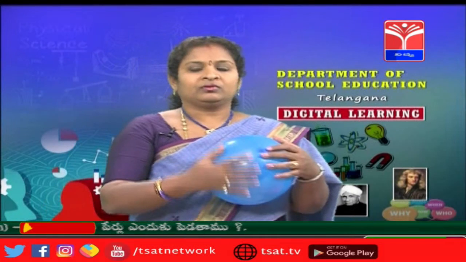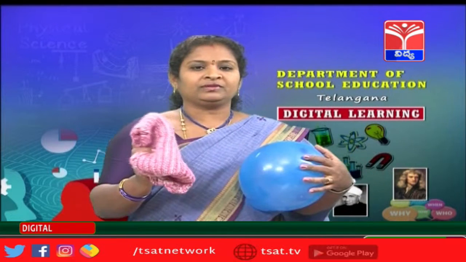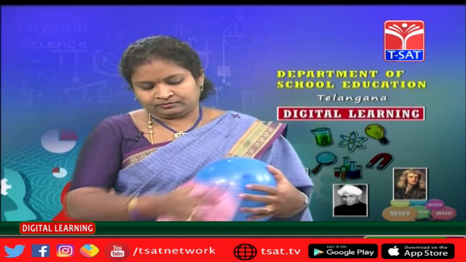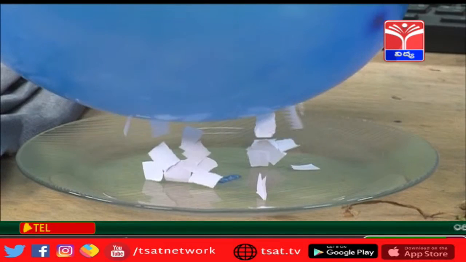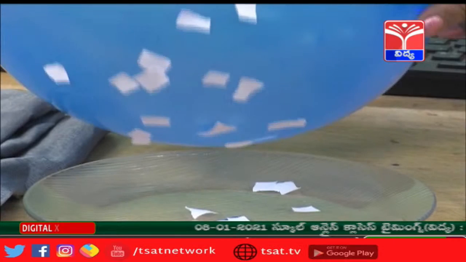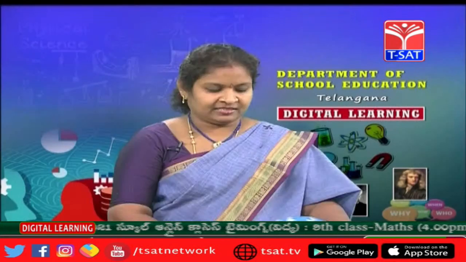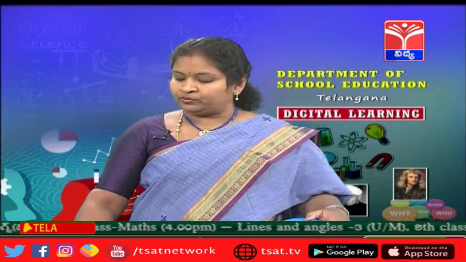Now clean it and then rub the balloon with a woolen cloth and then bring it near the bits of paper. See how they got attracted, isn't it children? Yes. Now the other two things you have to do at your home and enter the results.